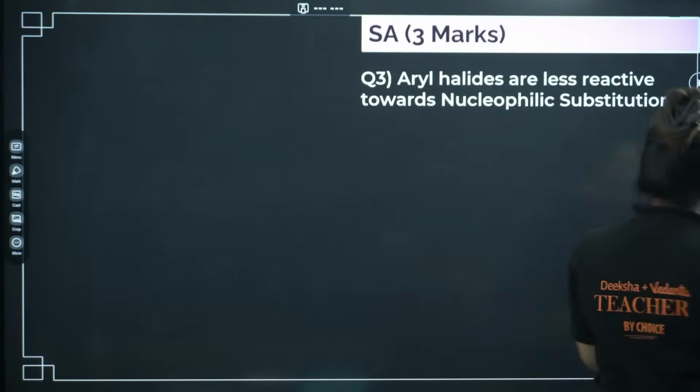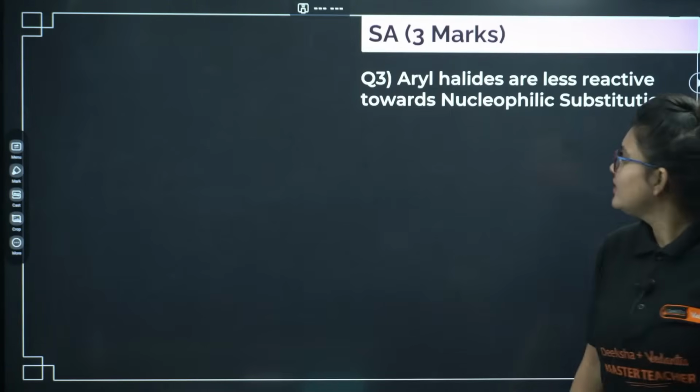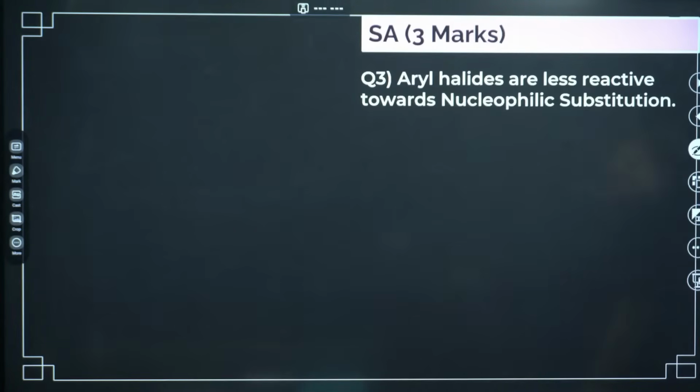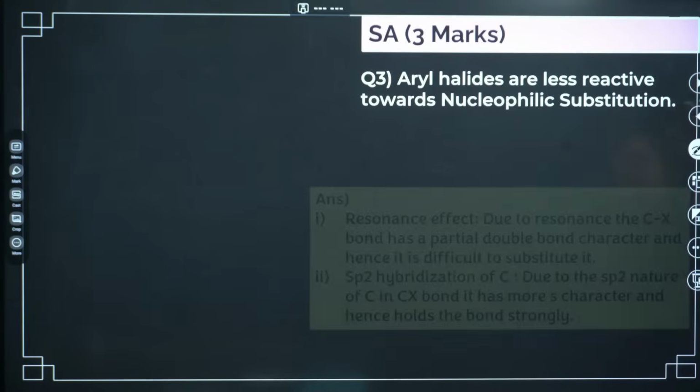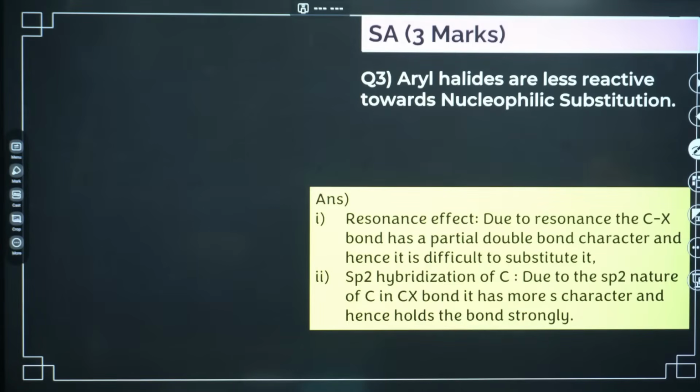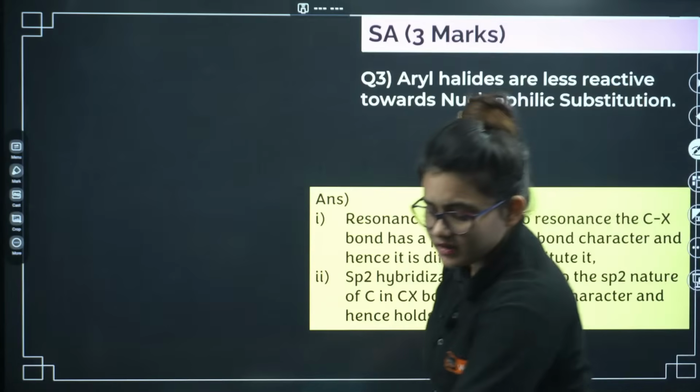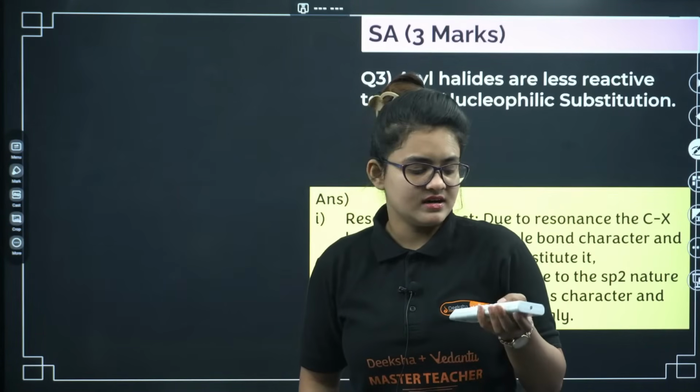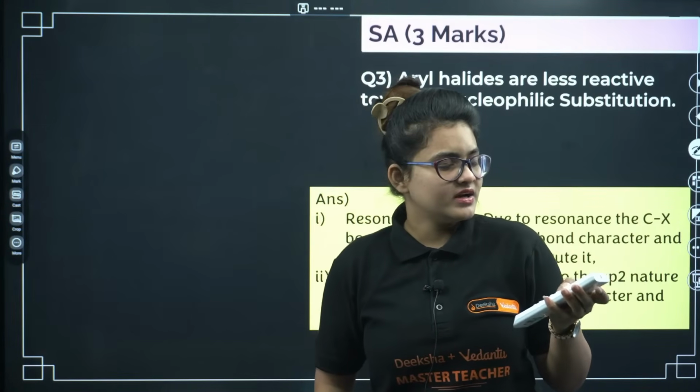Aryl halides are less reactive towards nucleophilic substitution. What is the reason behind it? First of all, the resonance effect. Next, sp2 hybridization. So what is the resonance effect? Because of the resonance effect, in between carbon and halogen there exists a partial double bond like character, right?